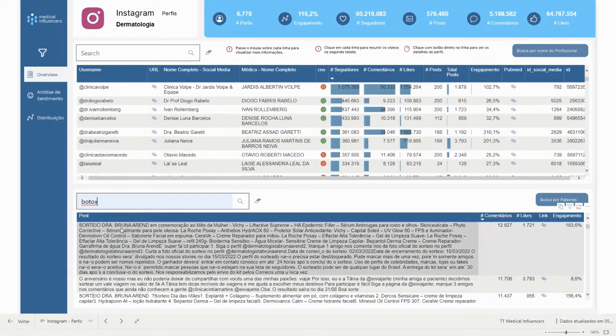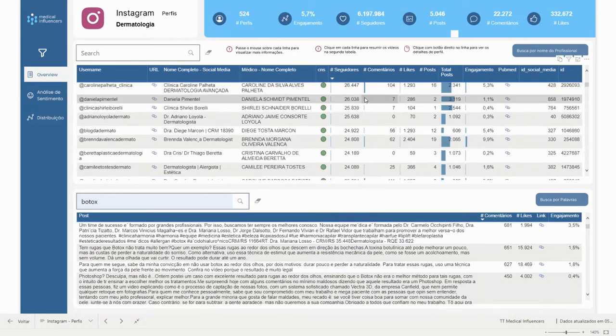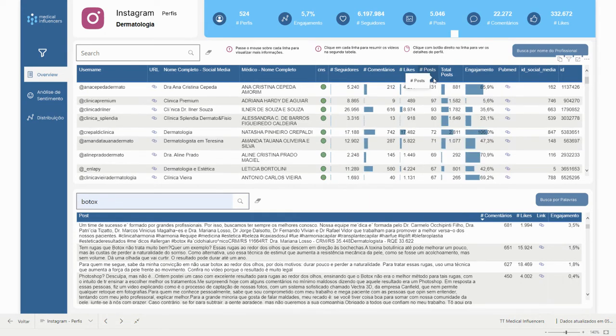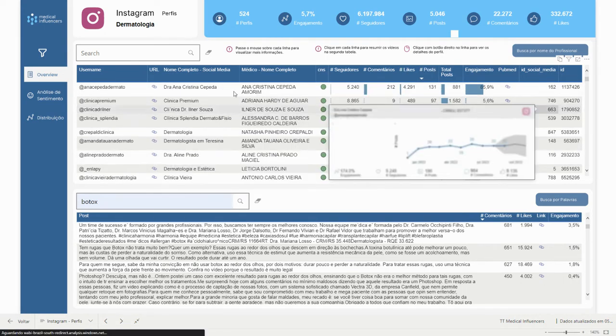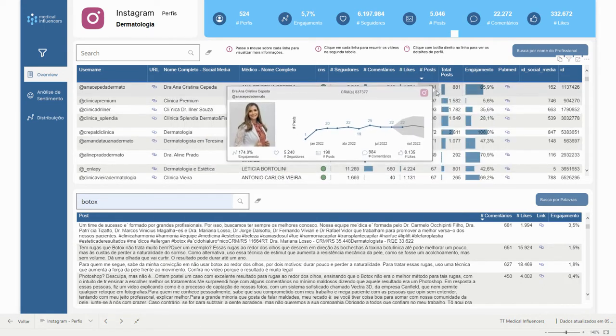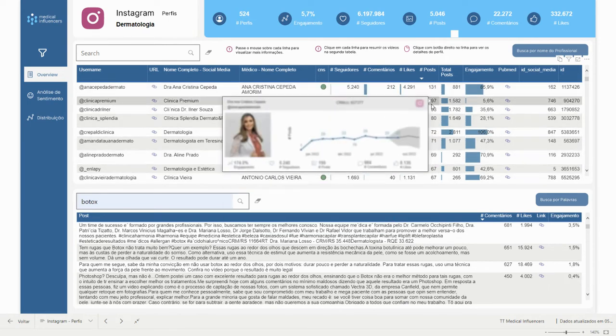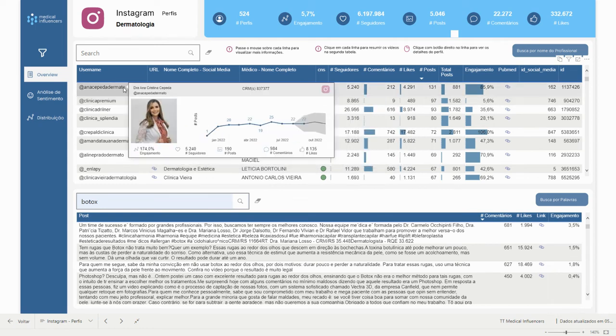You can filter Botox here, and you see hundreds of different profiles of people talking about Botox. You can order by number of posts with the word Botox, so you can see the professionals that are discussing Botox the most, right?